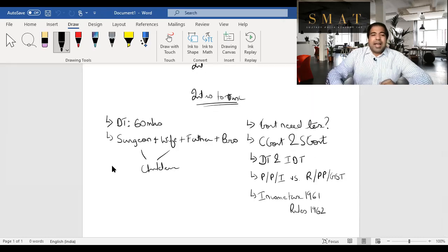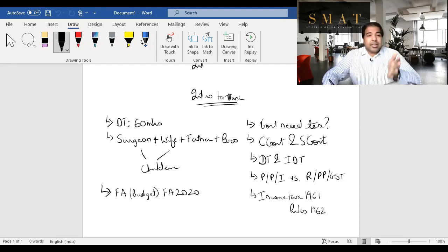Now, guys, these acts and these rules sound very old. So how do they make sure that they stay relevant? In order to keep changing and making them relevant, the Indian government keeps introducing something called the Finance Act. Actually, it's a bill which, when it gets approval of the parliament, becomes an act. And this Finance Act is also popularly called the budget. Every year they come up with the budget and they make changes in the Income Tax Act 1961. What is relevant for your exam, guys, is Finance Act 2020. Any changes made till the Finance Act 2020 are applicable to you all.